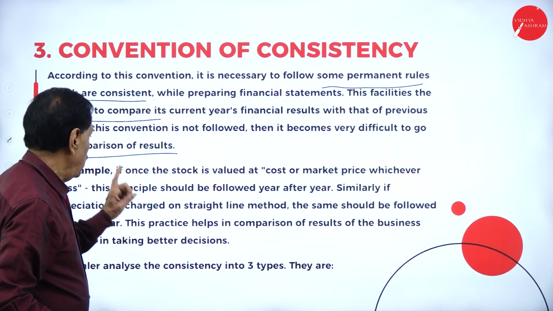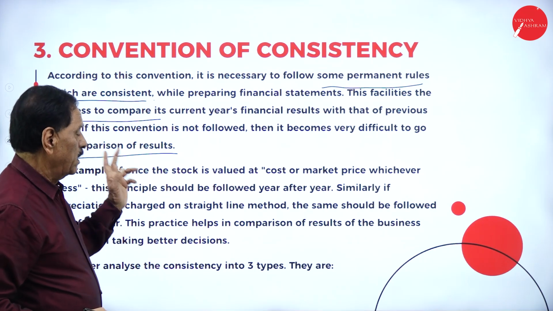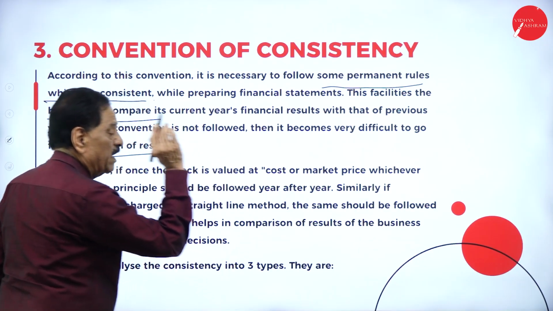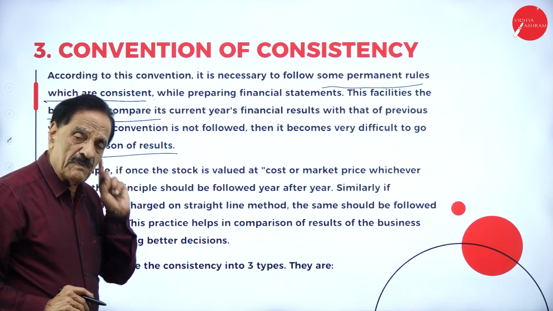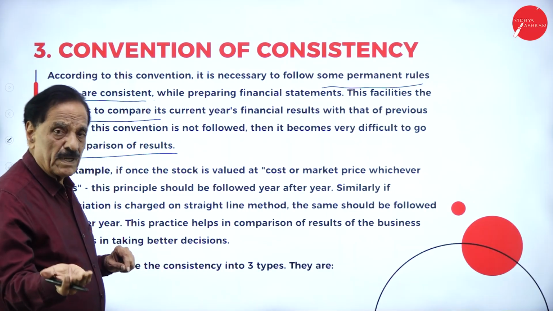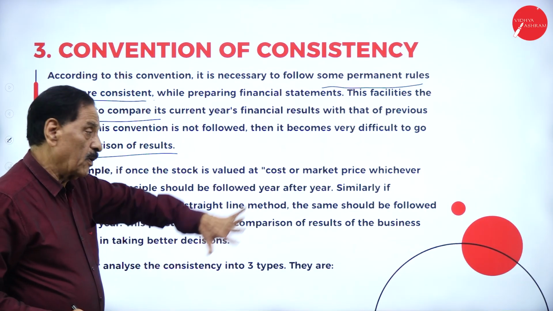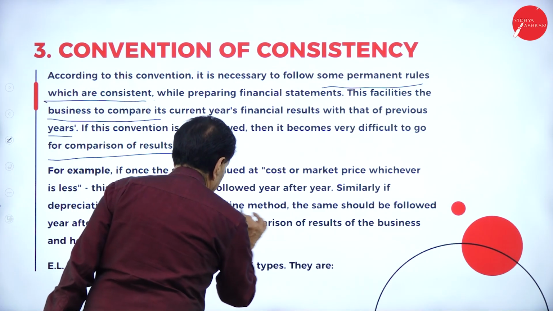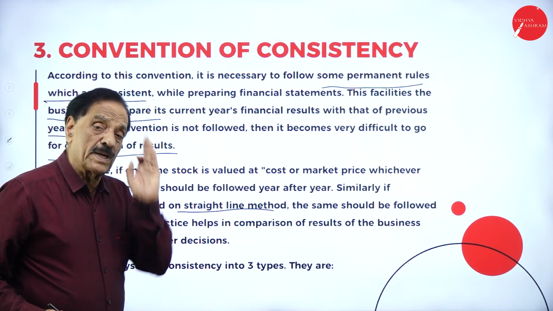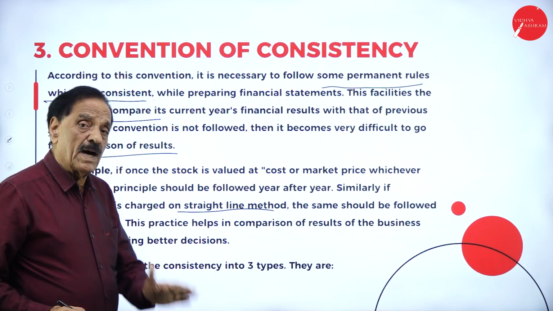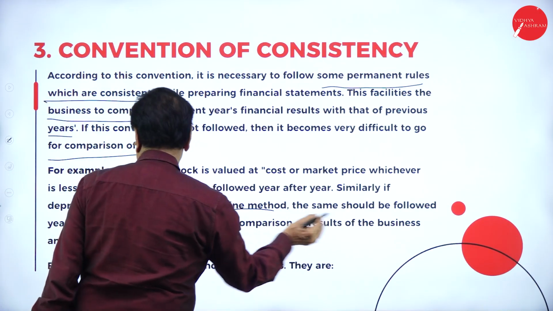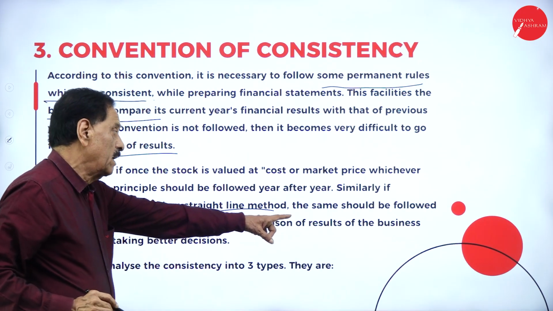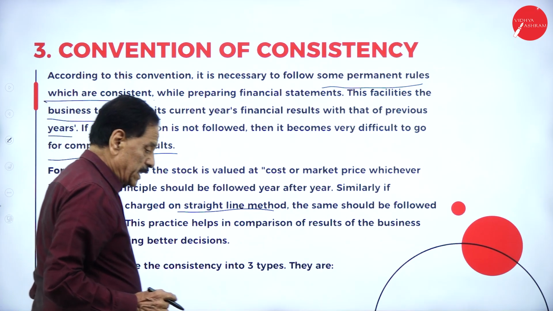For example, if the stock is once valued at cost or market price, whichever is less, this principle should be followed year after year. Always the stock should be valued at either the cost price or the market price, whichever is less. Similarly, if depreciation is charged on the straight line method, depreciation remains constant, and the same should be followed year after year. This practice helps in comparison of the results of the business and helps in taking better decisions.